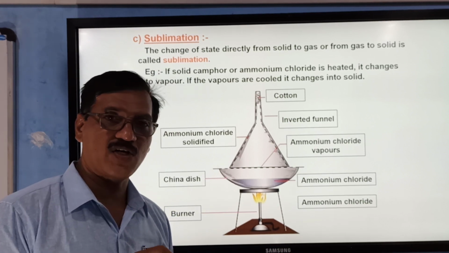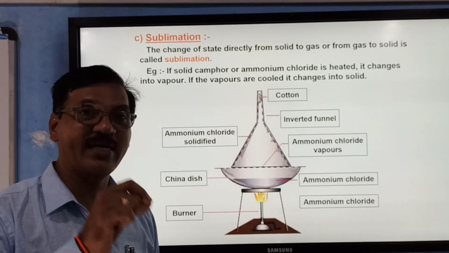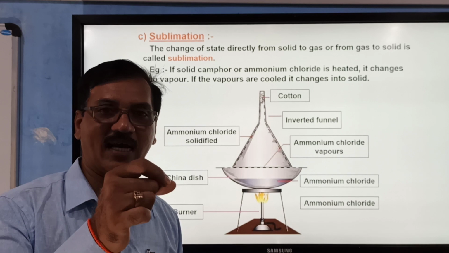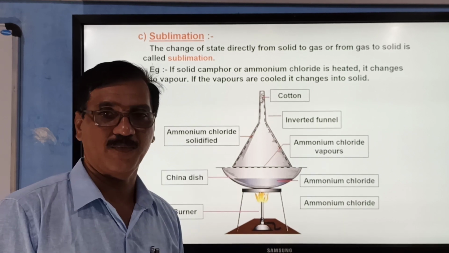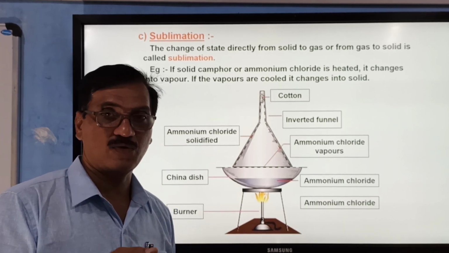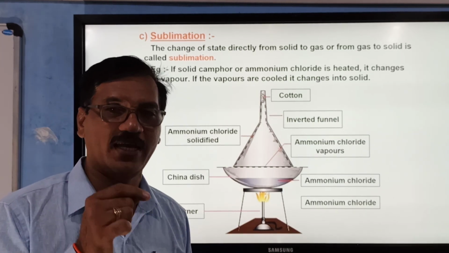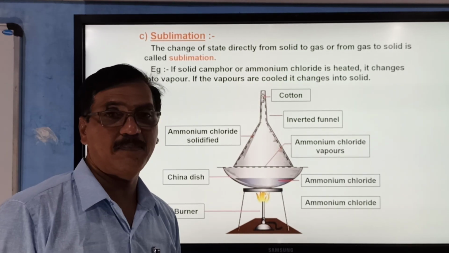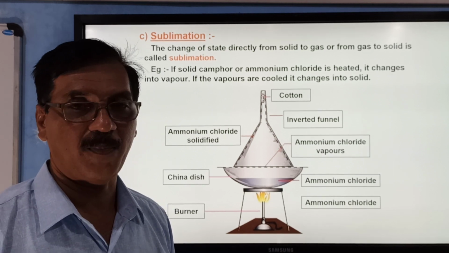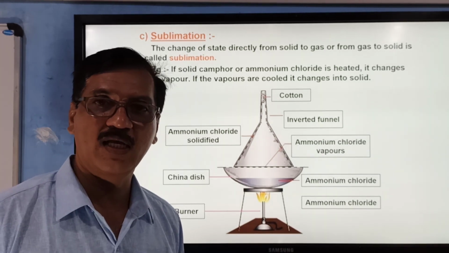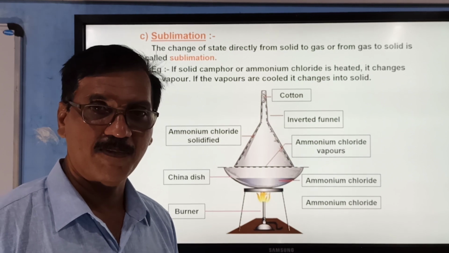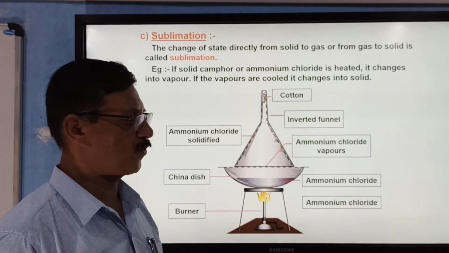Sublimation is conversion of a solid into gas without undergoing conversion into liquid, or vice versa: conversion of a gas into a solid without passing through the liquid state. Some substances show this property: naphthalene, ammonium chloride, iodine.